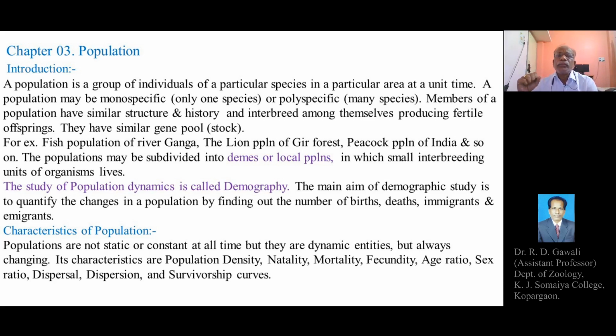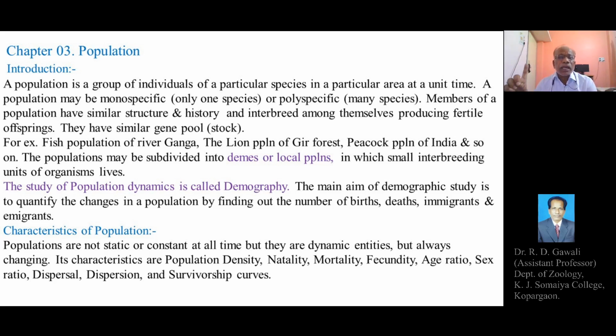So we know populations are not static or constant at all times, but they are dynamic entities and always changing.